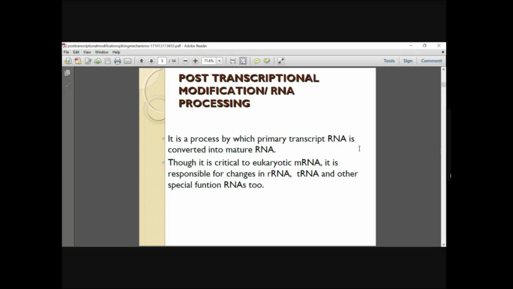Although it is critical to eukaryotic mRNA, it is responsible for changes in rRNA, tRNA, and other special function RNAs too. Mostly it is mRNA processing which is studied extensively, although tRNA and rRNA changes are also seen.